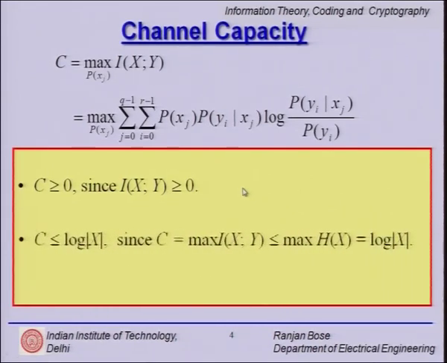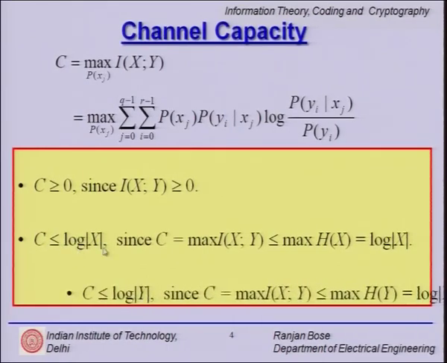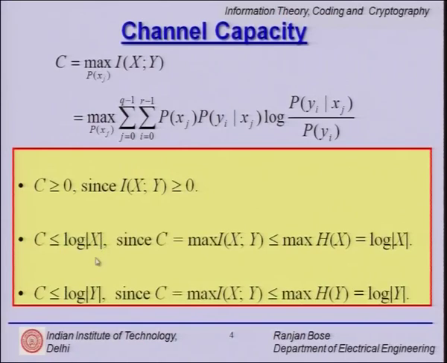We also established that the capacity should be less than or equal to log |X|, where |X| is the cardinality, and similarly it should be less than or equal to log |Y|, where this sign shows the cardinality of Y. This simply comes from the extension of this average mutual information I(X;Y), which is equal to H(X) minus H(X|Y), which is equal to H(Y) minus H(Y|X). So, this we have done already.